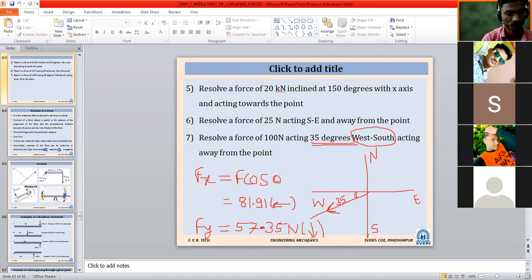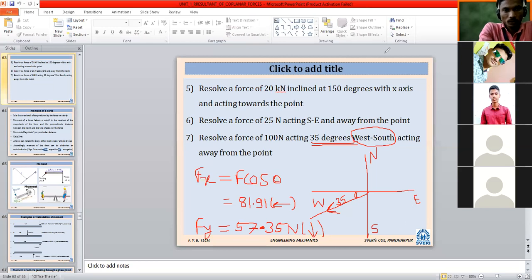Likewise we have seen. So is there still any problem? No, sir. Then we will go next. If you have any problem, you are free to ask. Whatever resolution we have made is for a single force. In further problems, we are going to resolve a number of forces at a time. Right now it is one. This is very basic, that's why I have taken this revision. No worry.